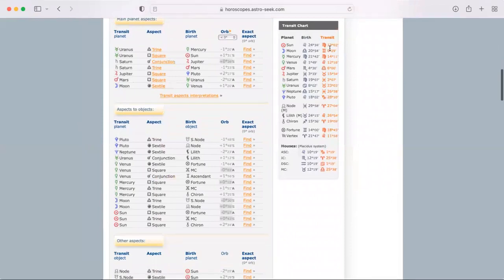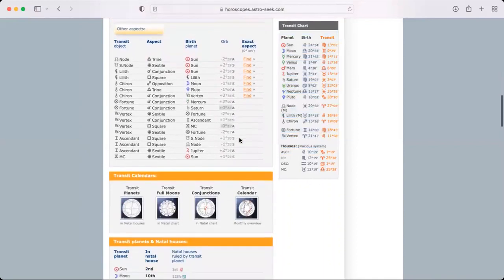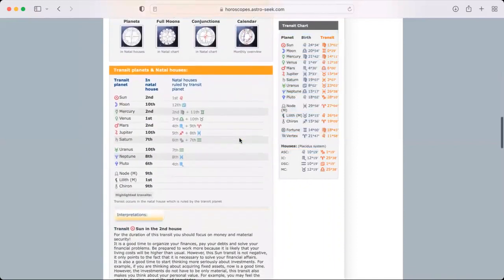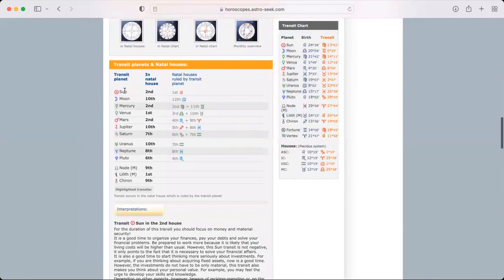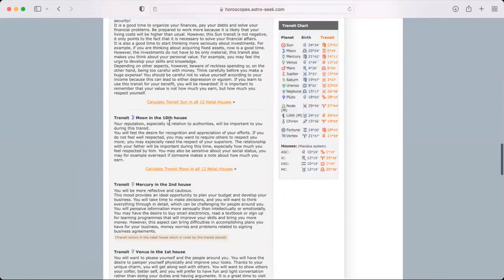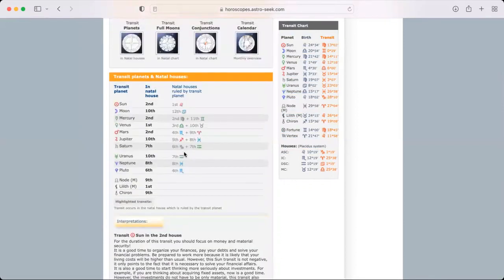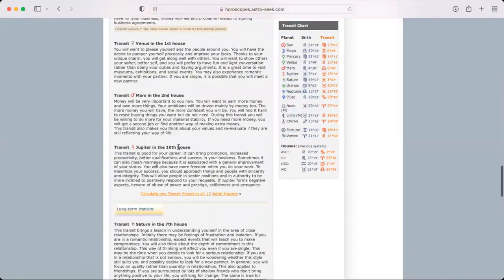So yeah, you can go down here. You can look over here too to see, for instance, natal planets. You can look at the transiting planets where they're at in terms of the actual sign, if you know the glyphs and the degrees. And yeah, you could just play around with it. Down here it also talks about certain interpretations like the transiting sun in the second house, transiting moon in the 10th house, transiting Mercury in the second house, things of that nature. So yeah, you could play around with it.